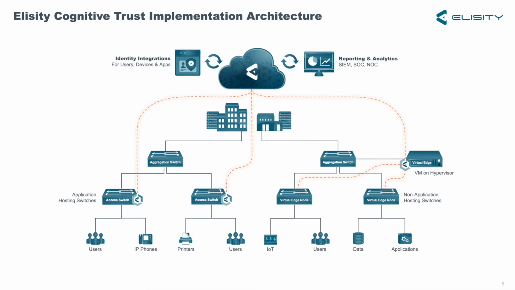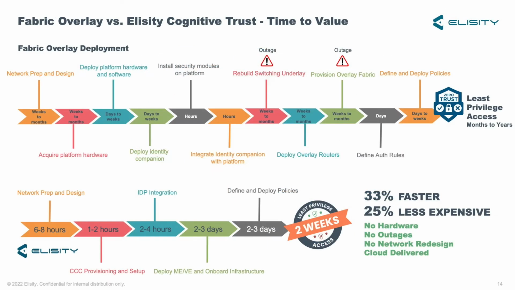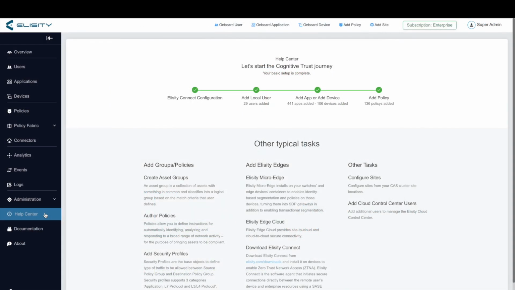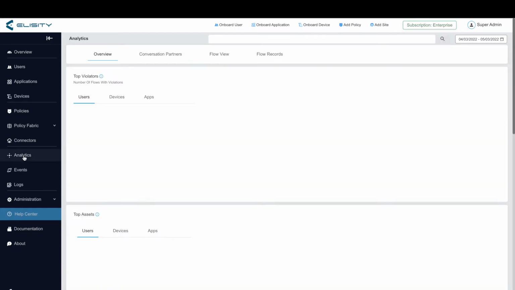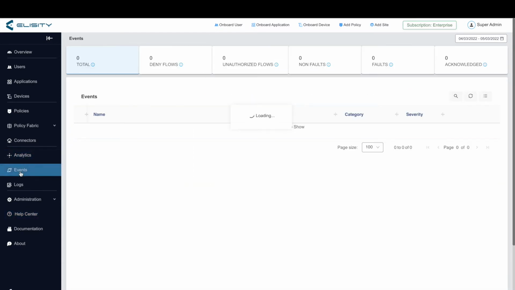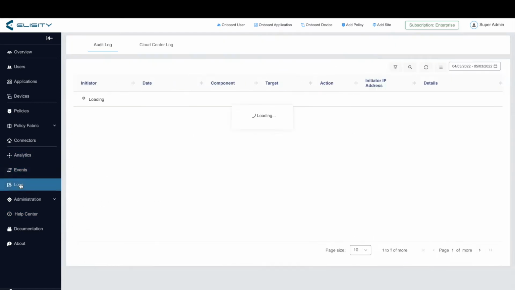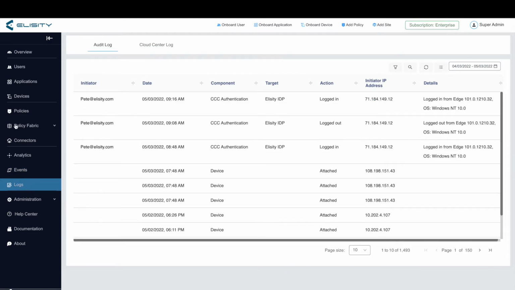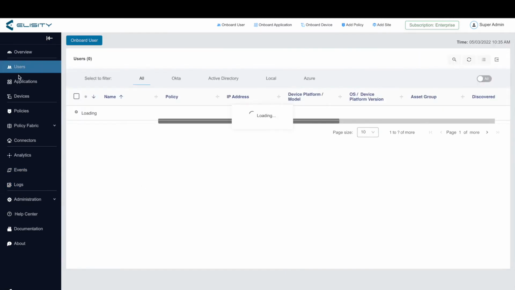In both cases, deployment is non-disruptive in brownfield environments with rapid time to value. We can spin up Cloud Control Center, set up our connectors, and deploy policy enforcement nodes in days rather than months. Let's dive into Cloud Control Center and take a look at how we are leveraging data that we've gleaned about assets to create comprehensive policies. In Cloud Control Center, we have various tools like detailed traffic flow analytics, event logs, and administrative tools, but I want to focus on two things: asset inventory and policies.